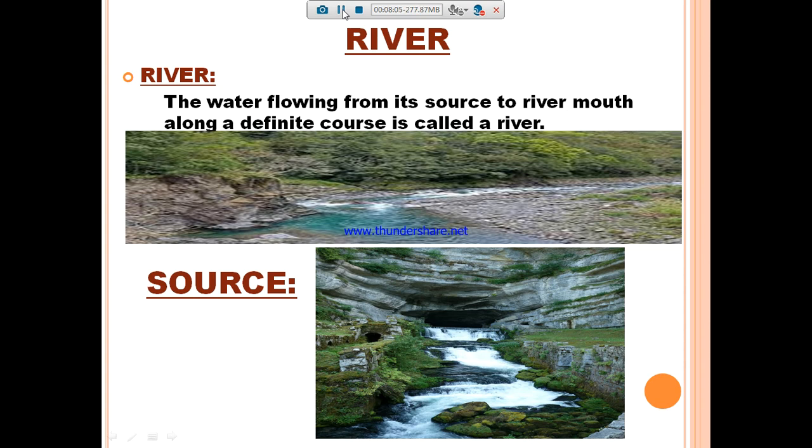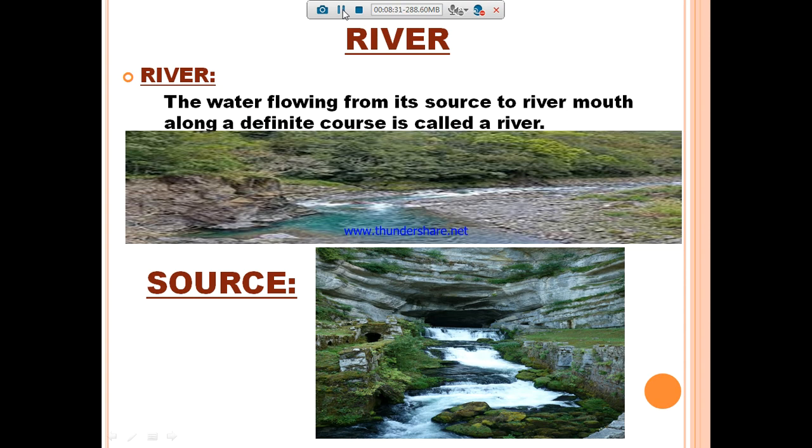Actually rivers generally originate from a mountain or a hill. The place of origin, the birth of the river, is known as its source. If you see the second picture, you can easily identify that. From the mountain, from a point of a cave, the water is starting.